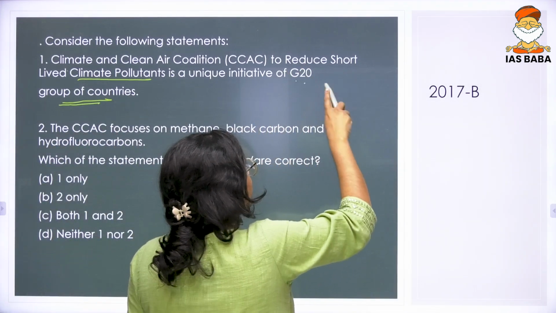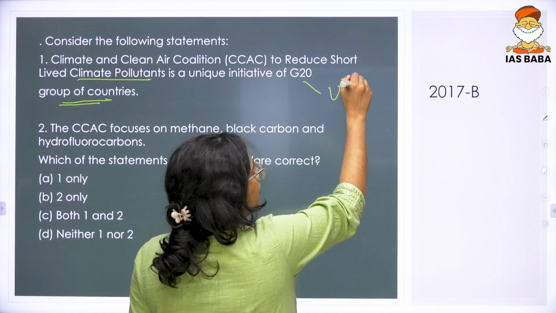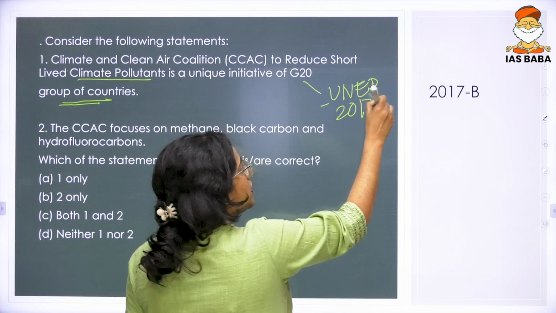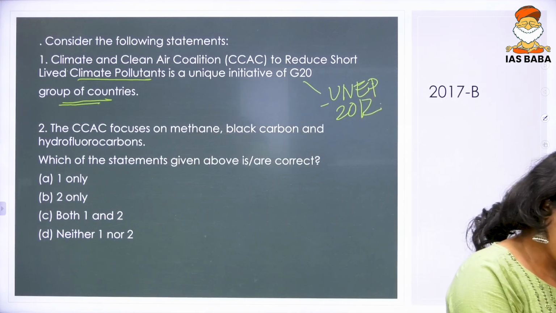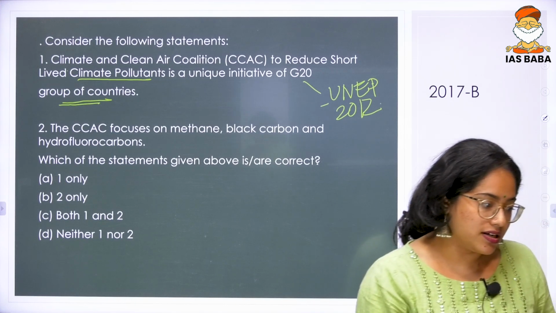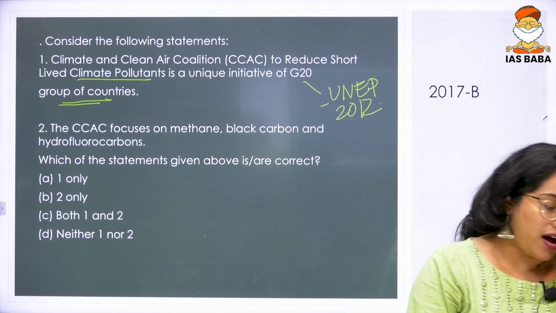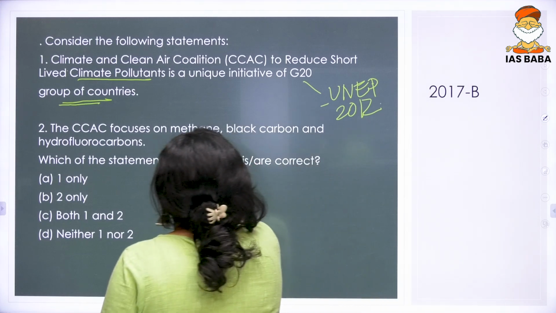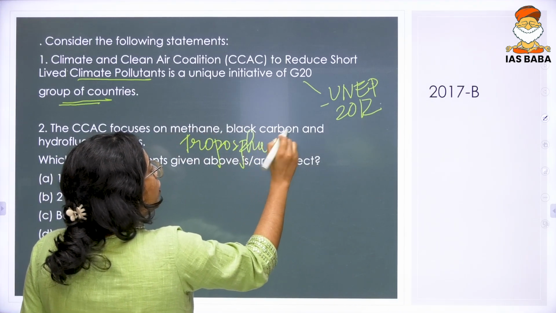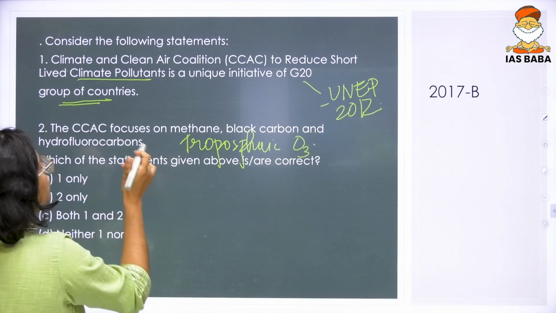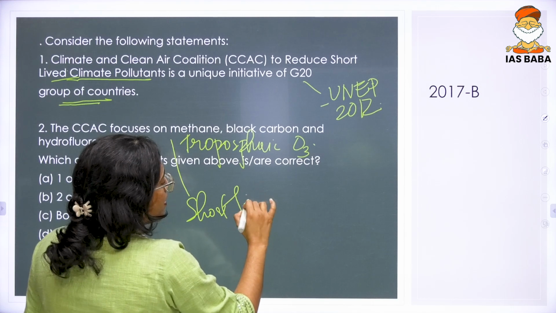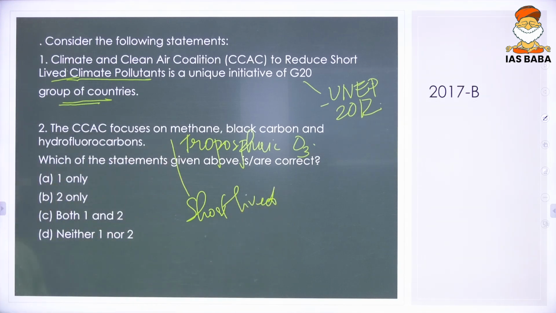CCAC was formed by your UNEP. Okay. The year is almost 2012 and that is when your UNEP had formed this. The primary aim of something called as CCAC was to basically understand methane, black carbon, HFCs, tropospheric ozone, any kind of pollutant that was very short-lived was something that your CCAC tried to assess.